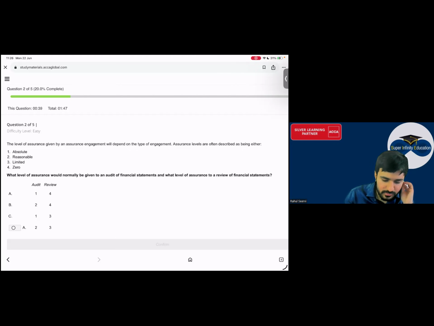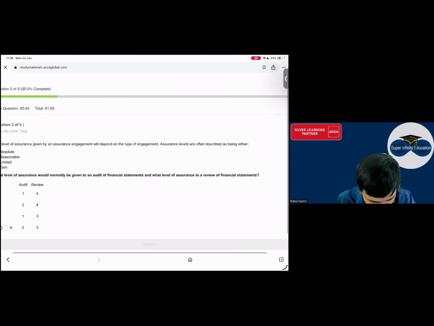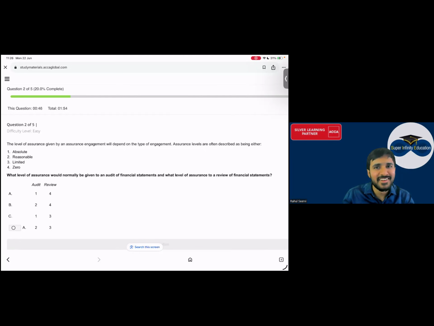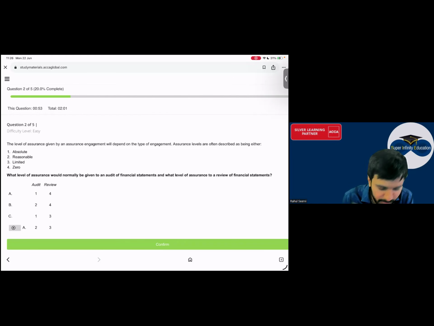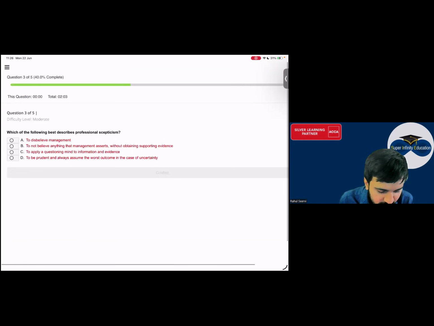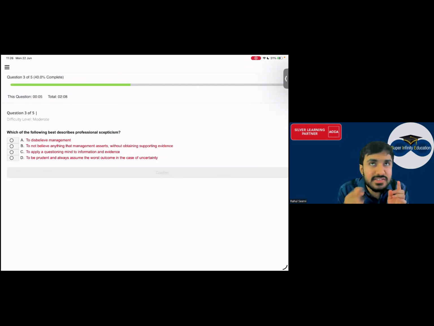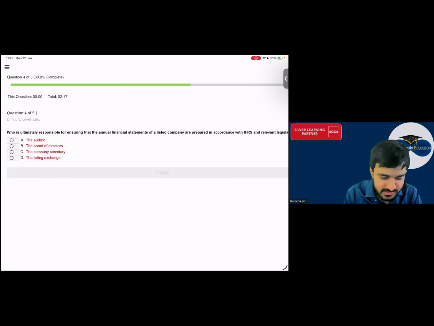2 and 3 option. Limited. ऑप्शन सर लास्ट। ये ऐसा क्यों आ रहा है? मेरे को नहीं समझ में आ रहा है। What is the reason? I don't know, that could be some glitch. D आना चाहिए ना उधर। चलो अपन टिक करते, ठीक है। Yes sir. Then, which of the following best describe professional skepticism? अरे professional skepticism याद करो। Skepticism, questioning mind. What will be the answer? C है सर। Option C. Yes sir.